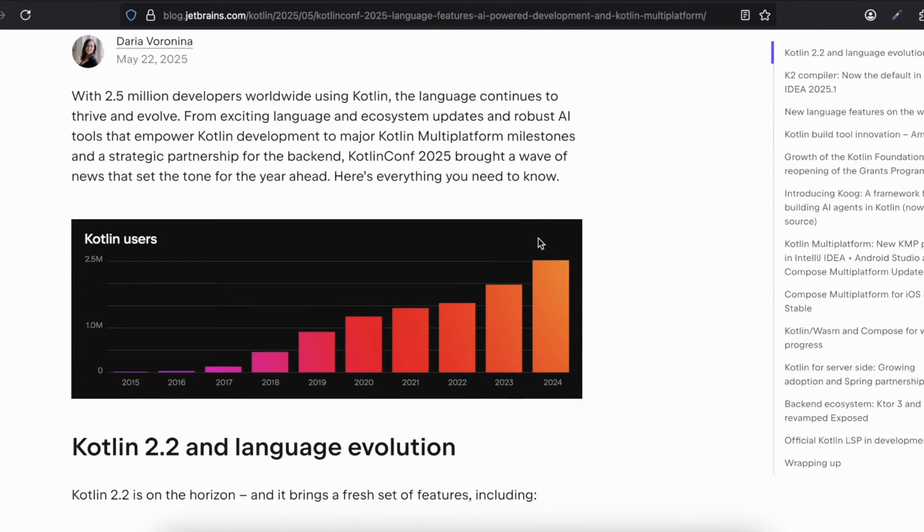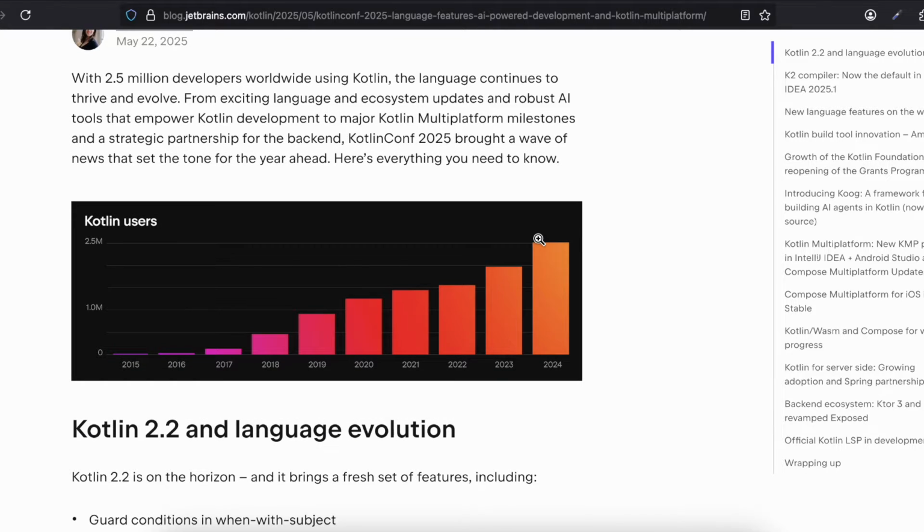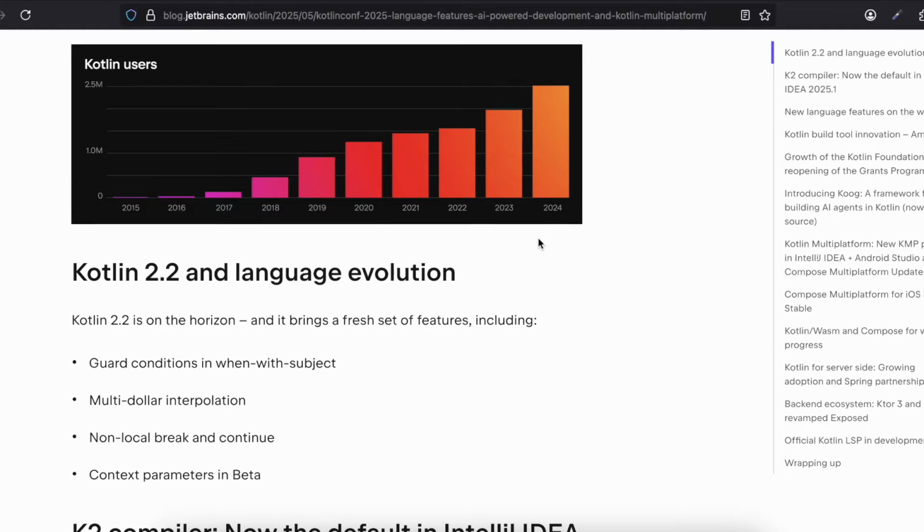With 2.5 million developers worldwide using Kotlin, the language continues to thrive and evolve. From exciting language and ecosystem updates and robust AI tools that empower Kotlin development, to major Kotlin Multiplatform milestones and a strategic partnership for the backend, KotlinConf 2025 brought a wave of news that set the tone for the year ahead. Here's everything you need to know.